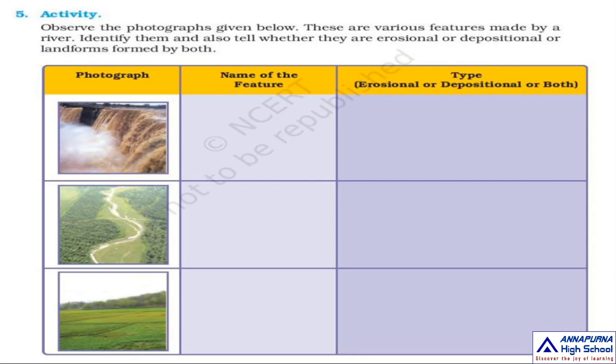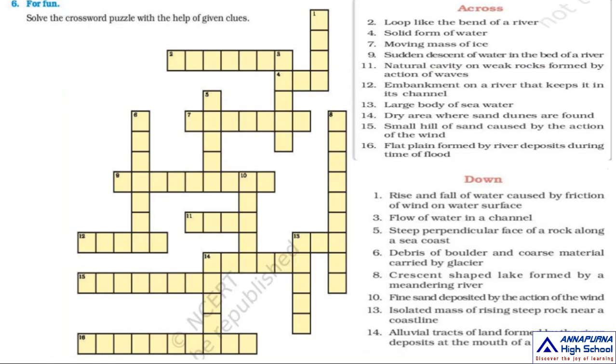Third one, here floodplains are given. Floodplains, write in the first column. Second one is depositional landform. It is the deposition of the river. Here you write depositional.